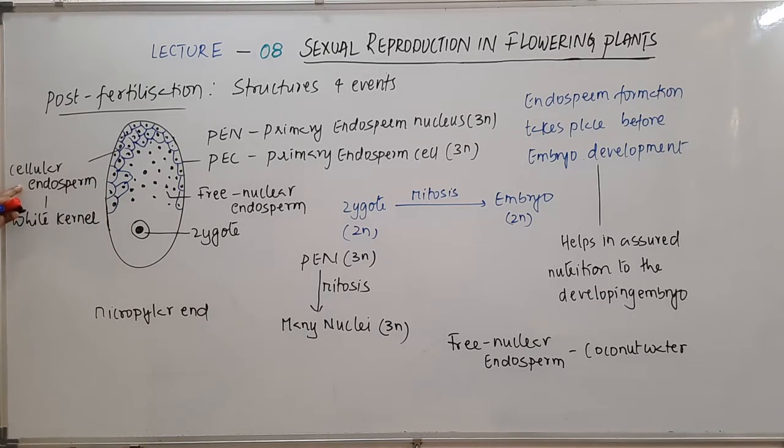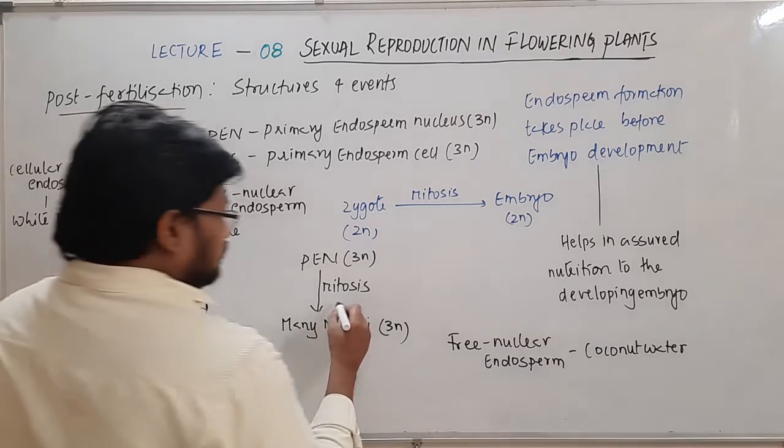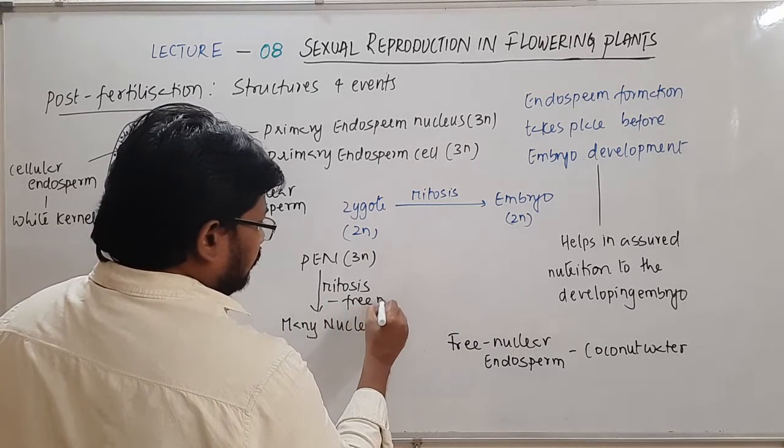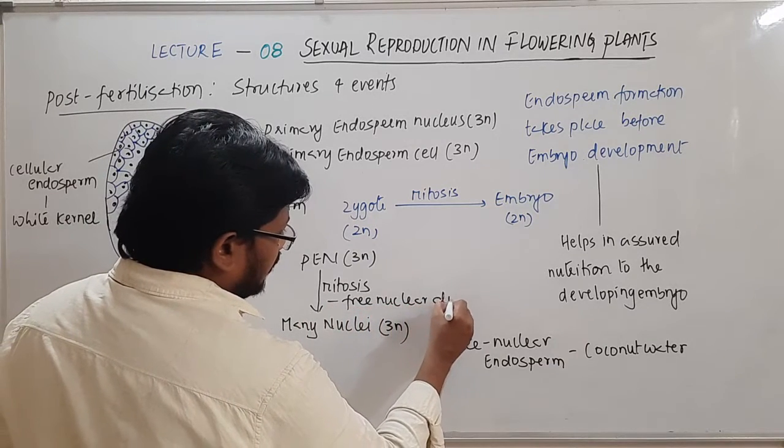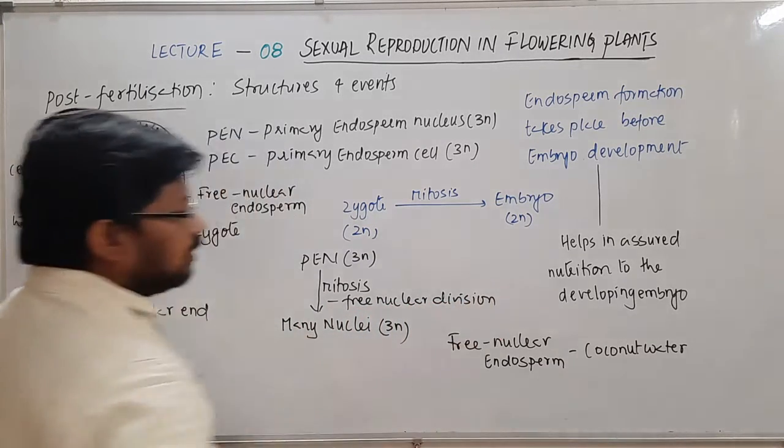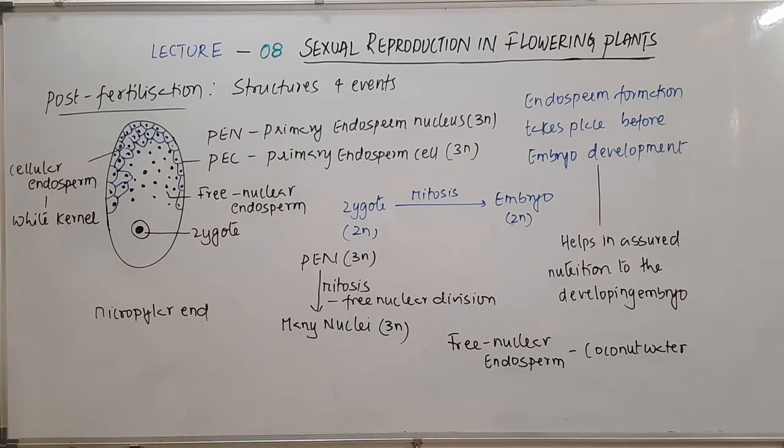So here the point is that after the nuclei divide, those divisions are free nuclear divisions, right? And so this mitosis is a free nuclear division, which is not followed by the formation of cell walls immediately.